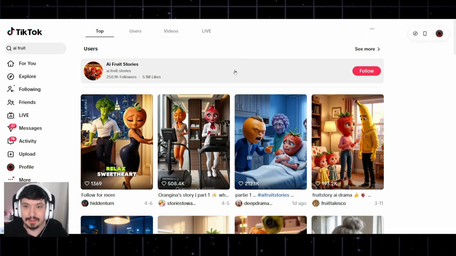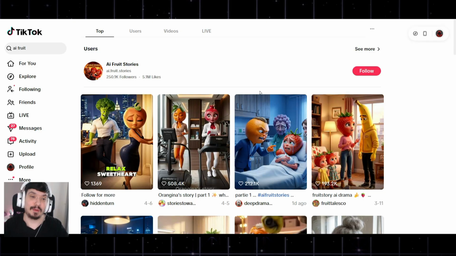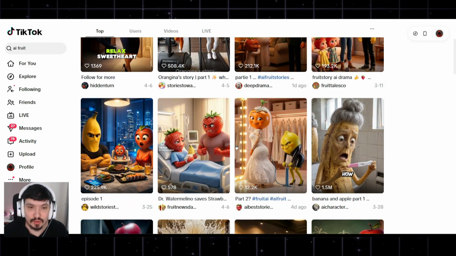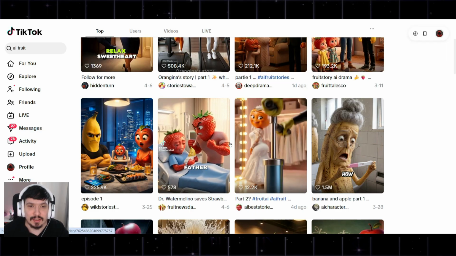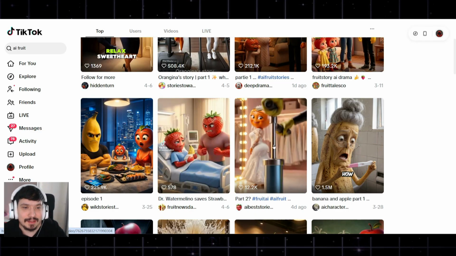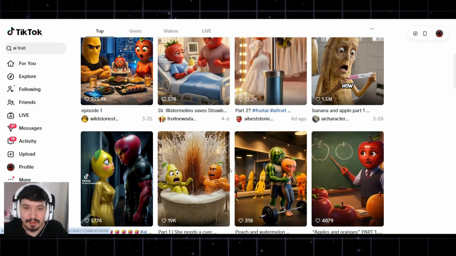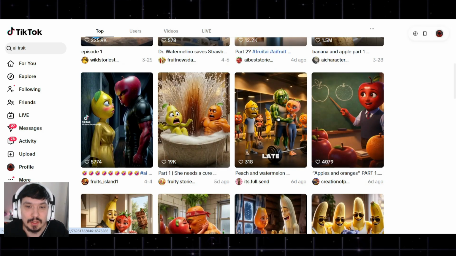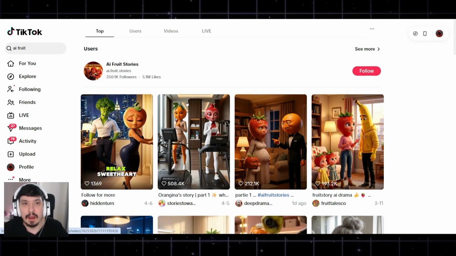What this is about is basically animated fruit characters going through drama, through cheating, through relationship issues. Someone gets sick, someone gets cheated on, and all that kind of stuff. You got a melon here slapping a peach. It's absolutely ridiculous, but it works.